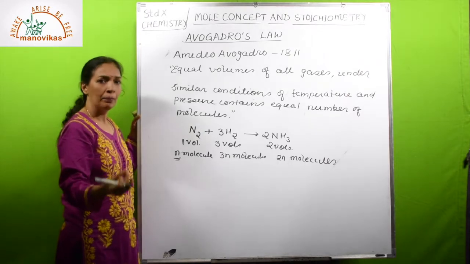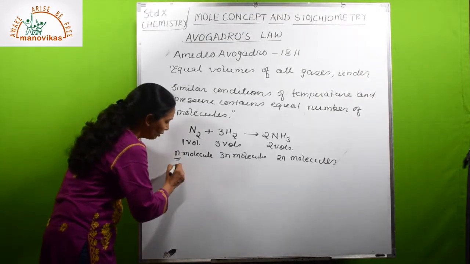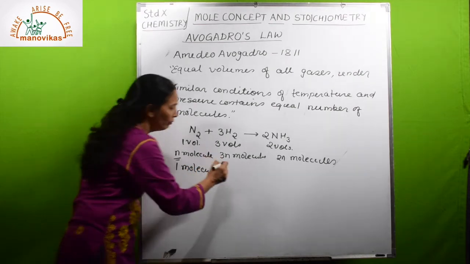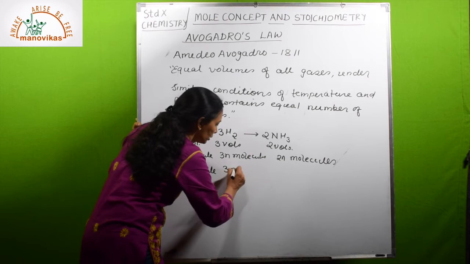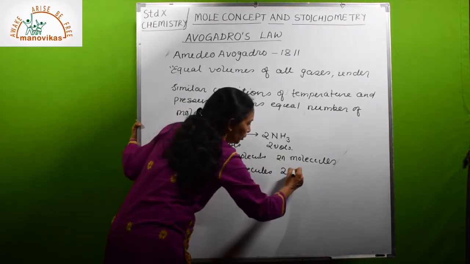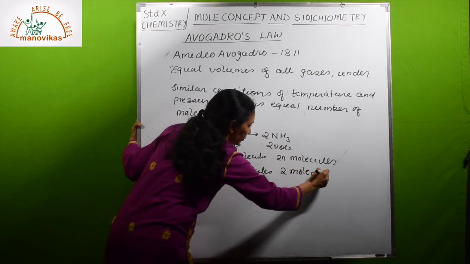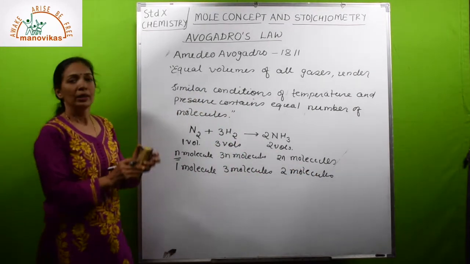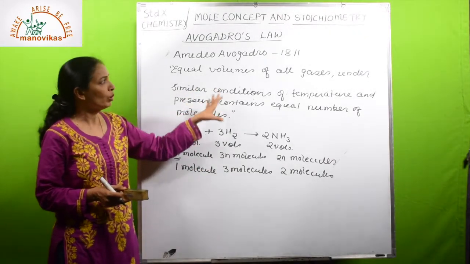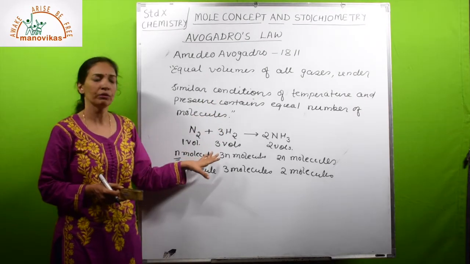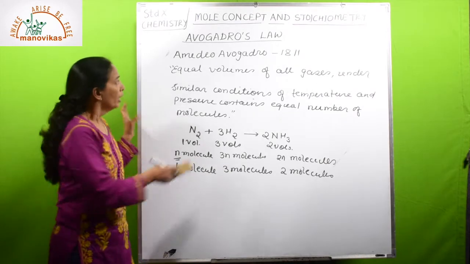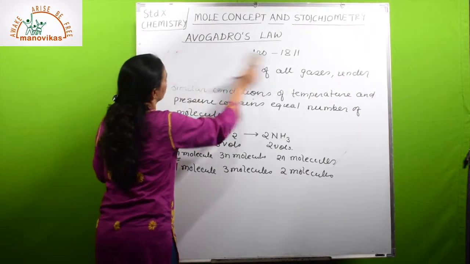Otherwise, if we write in numbers, if we say N is equal to 1, then 1 volume contains 1 molecule, then 3N will contain how many? 3 molecules. So 2N will become 2 molecules. This is how Avogadro's law is applicable: equal volumes of all the gases under similar conditions of temperature and pressure contain equal number of molecules. Now let us see some more terms.